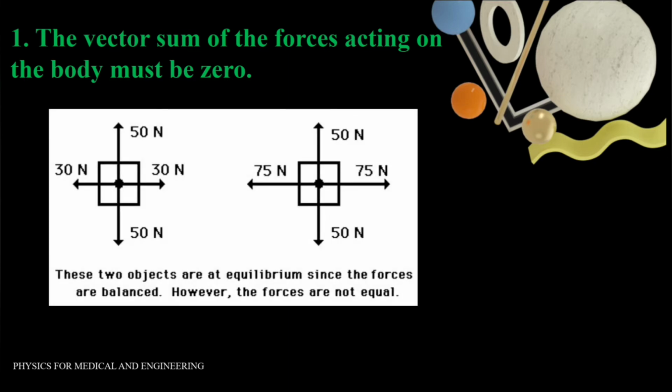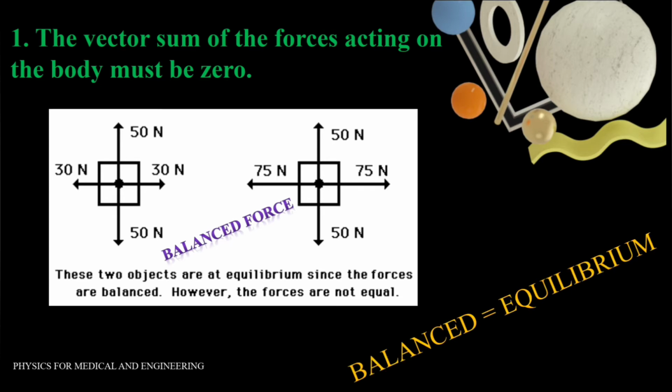Now in this figure, two objects are at equilibrium because the forces that act upon them are balanced, or in other words, the resultant force on each object is 0. Balance is the keyword that is used to describe an equilibrium situation. However, the individual forces are not equal to each other.